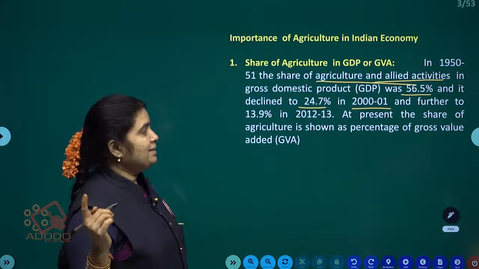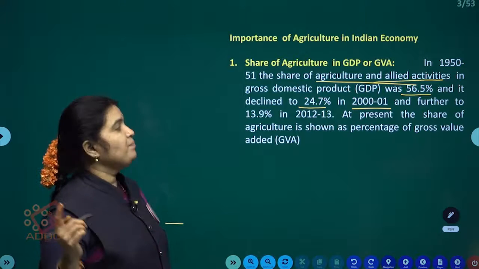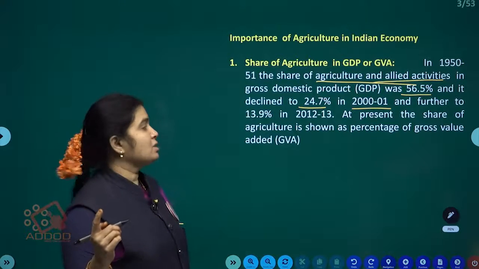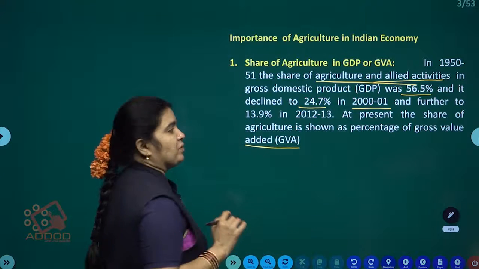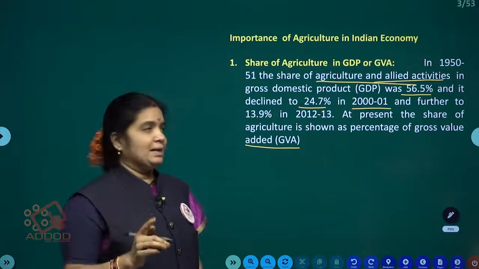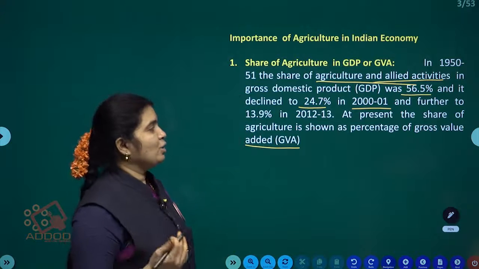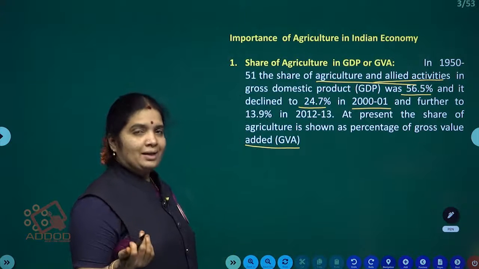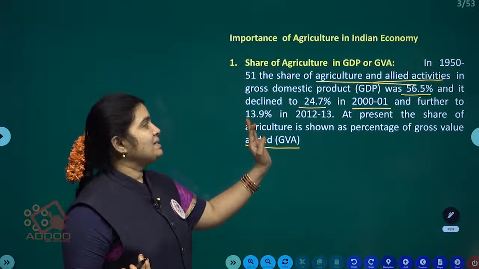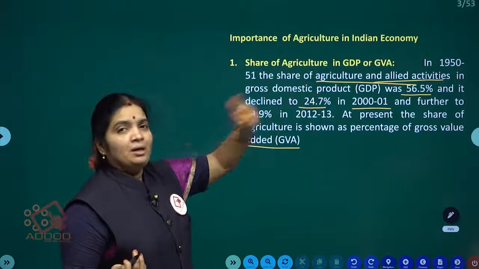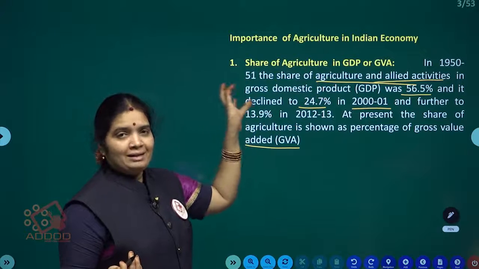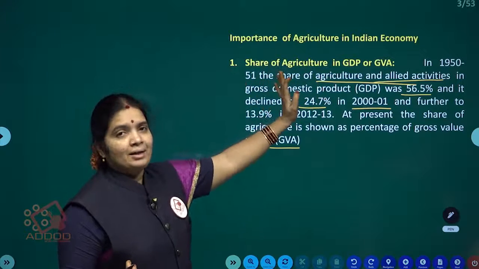So at present the share of agriculture is shown as a percentage of gross value added. What is this? GVA, gross value added, is known as the gross domestic product, right guys. Here agriculture's share of GDP was the highest.